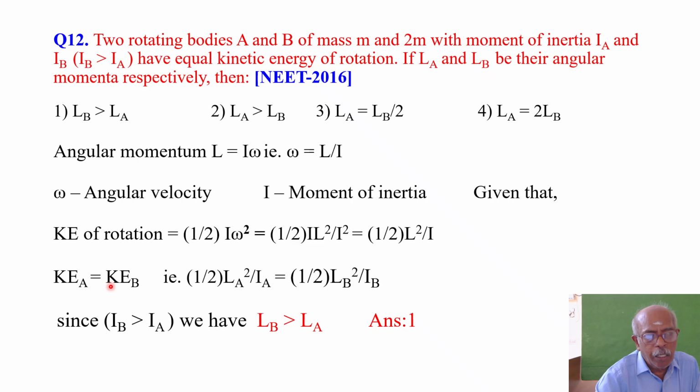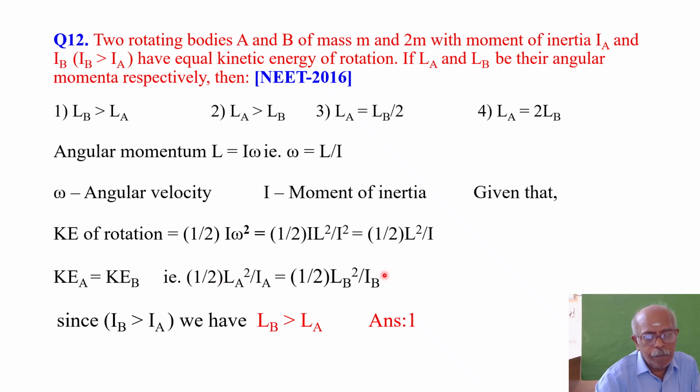So kinetic energy of body A is equal to kinetic energy of body B, because they have equal kinetic energy of rotation, is it not? So KE A is equal to 1 by 2 LA square divided by IA. Similarly for the body B, 1 by 2 LB square divided by IB.